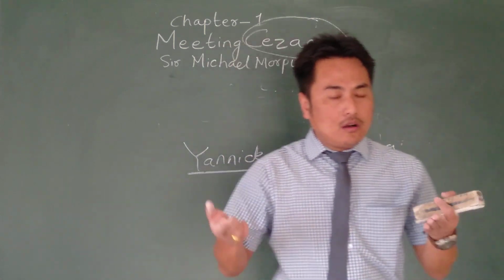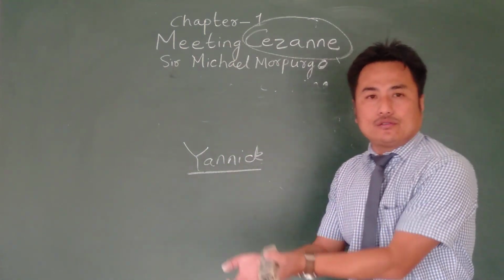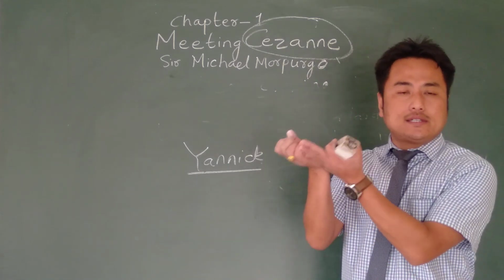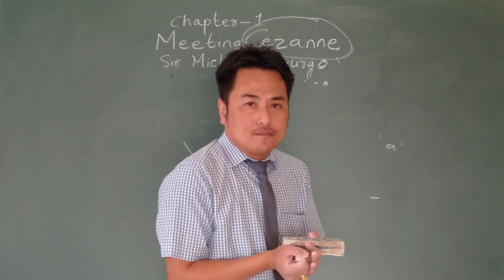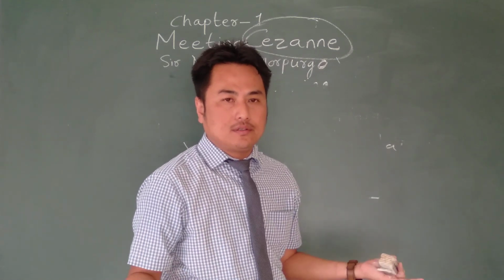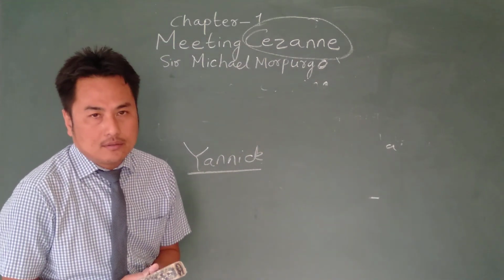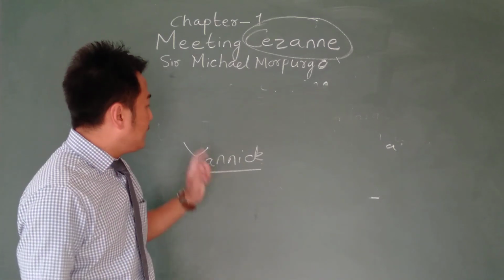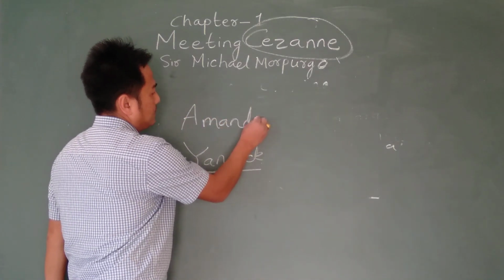She says, "What have you done? Why have you thrown that paper into the fire? What mistake you have done right now?" She tries to pull it out of the fire, the burning paper, but she couldn't. It is already burned, almost done. Ashes. And she becomes very upset. Now Amandine starts scolding Yannick.